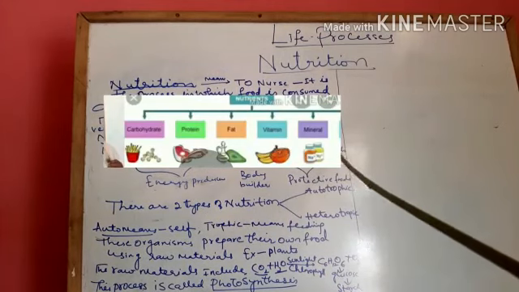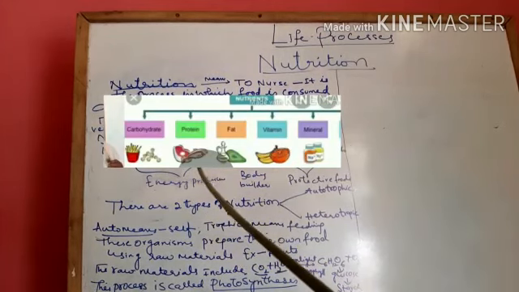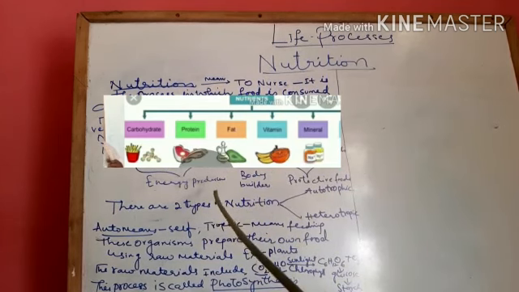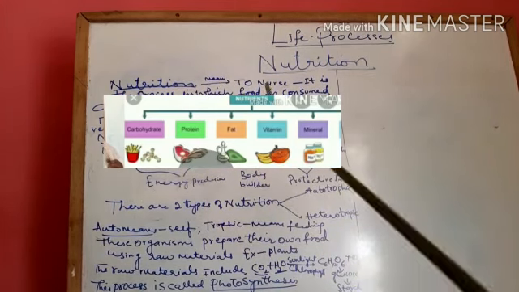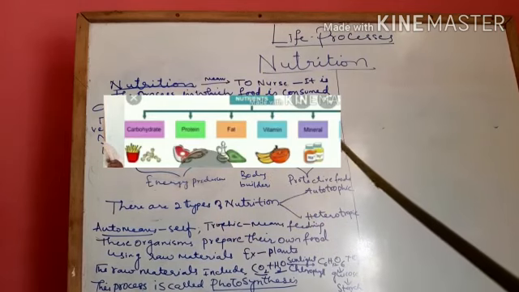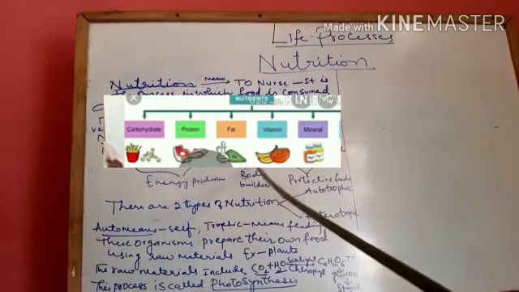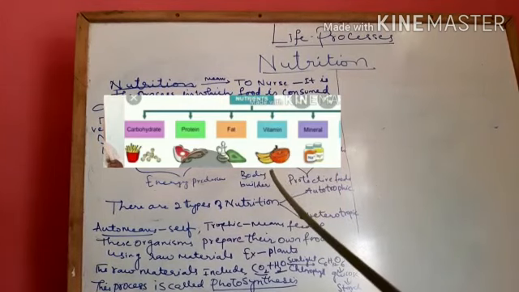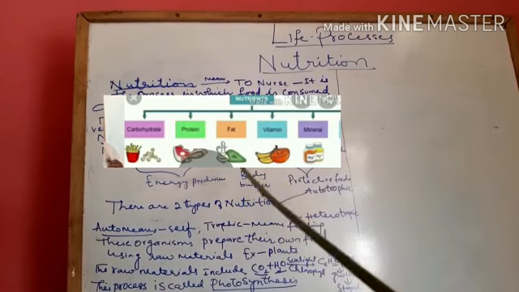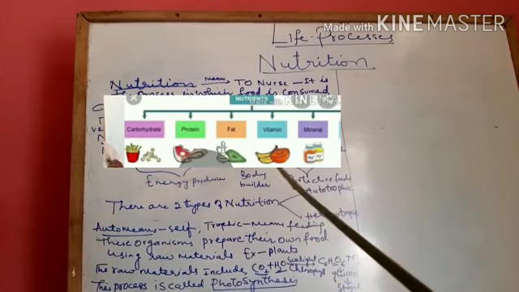As you all know, carbohydrates and fats are energy producers. They are also called energy generators. They are the basic energy producing foods required by our body. The next one, proteins. Proteins are also called bodybuilders. They help in building up our body, our muscles, tissues and bones. So the basic component for building a body, the bodybuilders, are proteins.